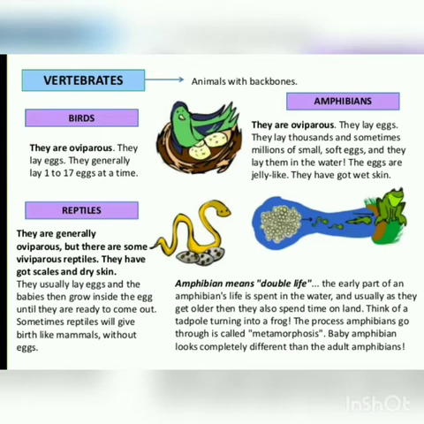Then let's come to amphibians. Amphibians are oviparous. Again, they lay eggs. The most common example is frog, as you all can see in the picture. They lay thousands and sometimes millions of small soft eggs, and they lay them in the water. The eggs are jelly like, they have got wet skin. Amphibians are the animals that live on land, and they live in water also.